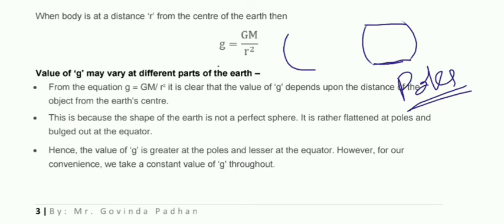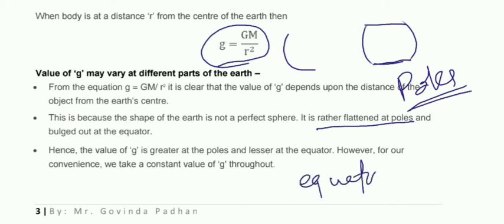So here look, if the radius is less, acceleration due to gravity will be more. So as the shape of the earth is flattened at the poles, the value of acceleration due to gravity is comparatively more at the polar region. So while moving from the equator towards the pole, the value of acceleration due to gravity increases because the radius of the earth gradually decreases. Clear? Hence look, the value of g is greater at the pole and lesser at the equator.